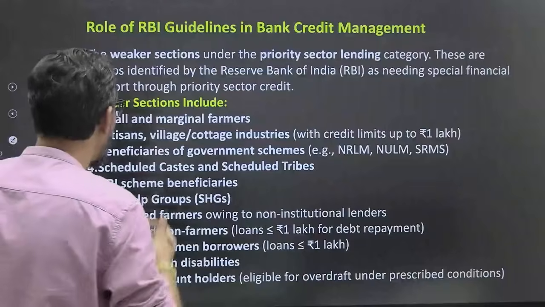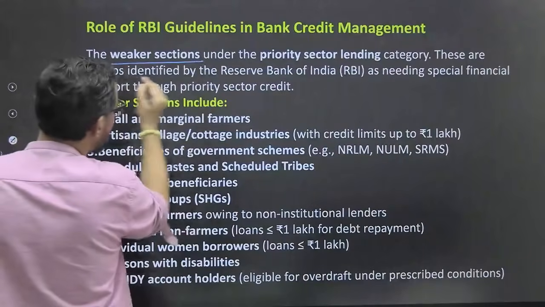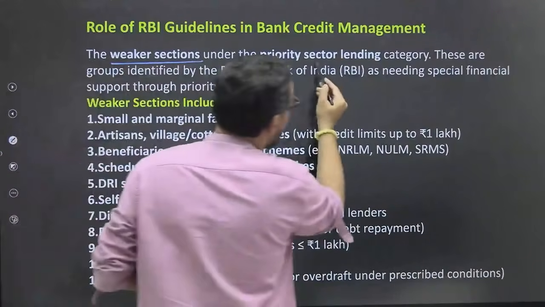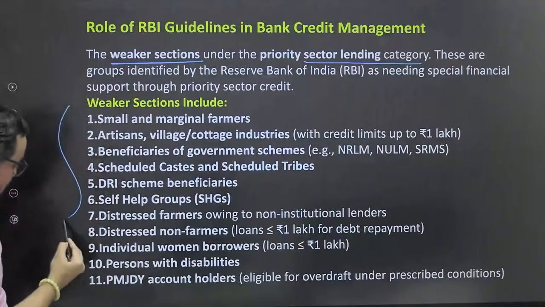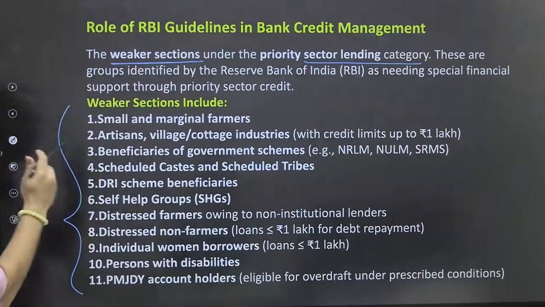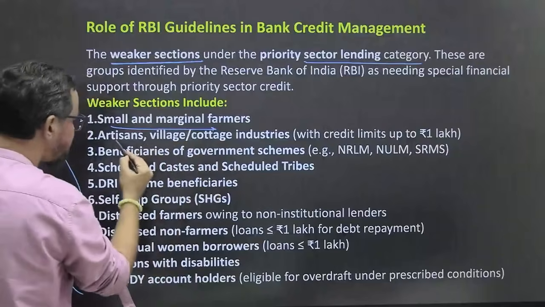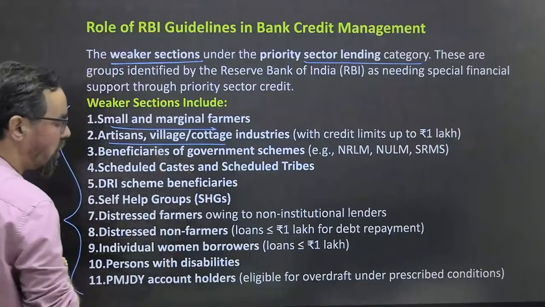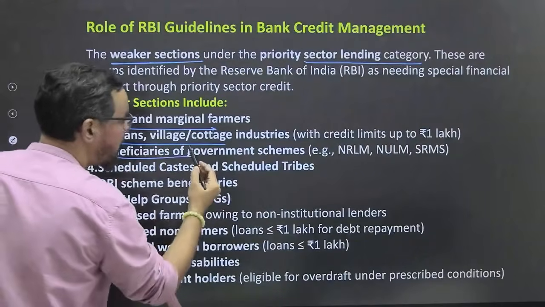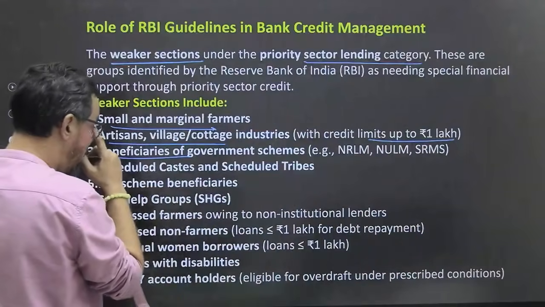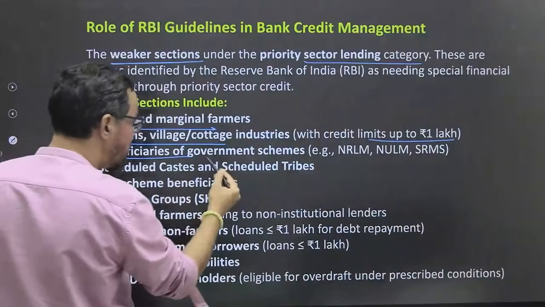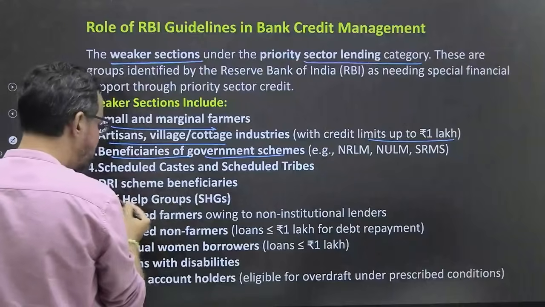So now the weaker section. Under the priority sector lending category, they include these areas: small and marginal farmers, artisan, village and cottage industries with a credit limit up to 1 lakh. Then we have beneficiaries of government schemes, DRI schemes is mentioned here.